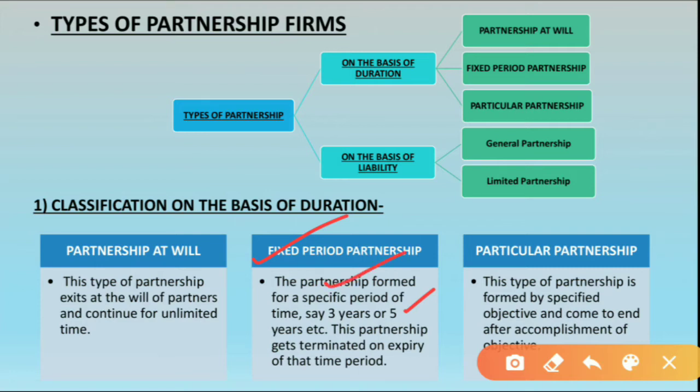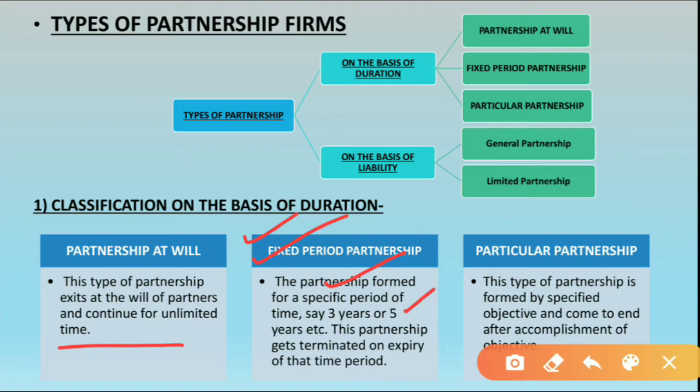Like in the first one we have seen that they have unlimited time. Unlimited time means till the time they want to continue the business, they can continue. But in the second type of partnership, the partnership is done for a fixed period. Let's say for 3 years, 5 years, 10 years, whatever it may be, it depends upon the partners.